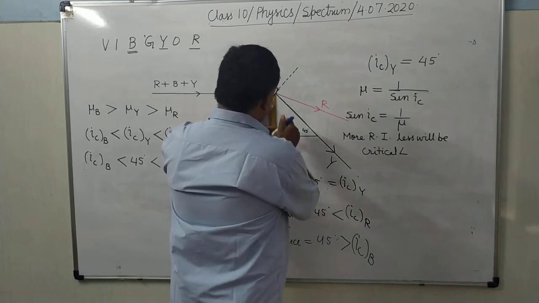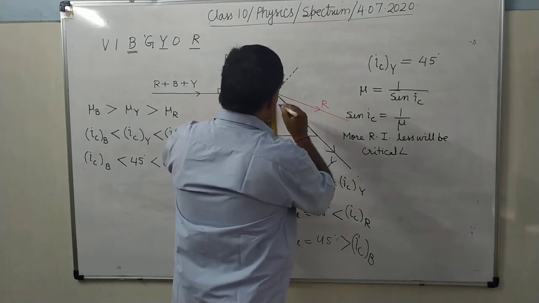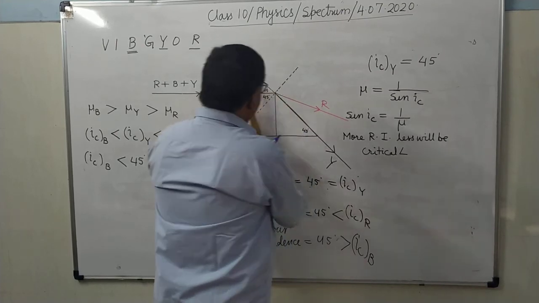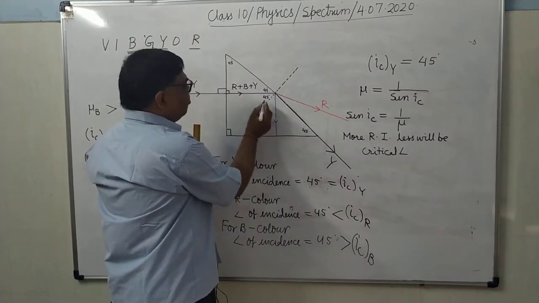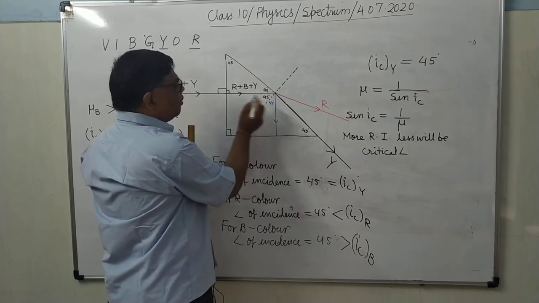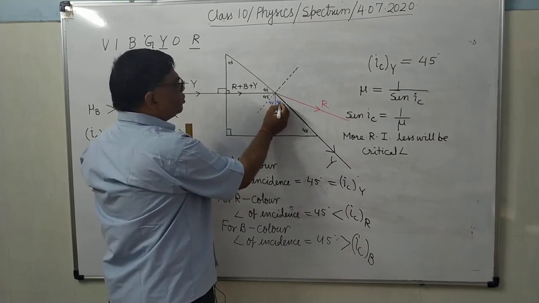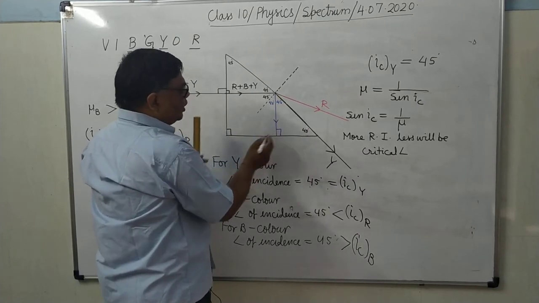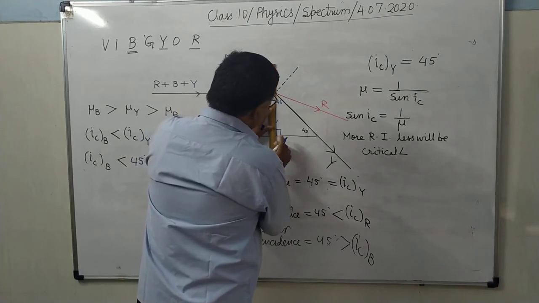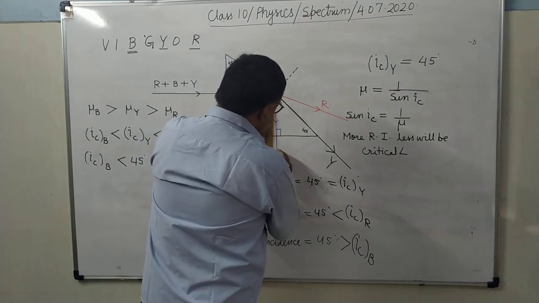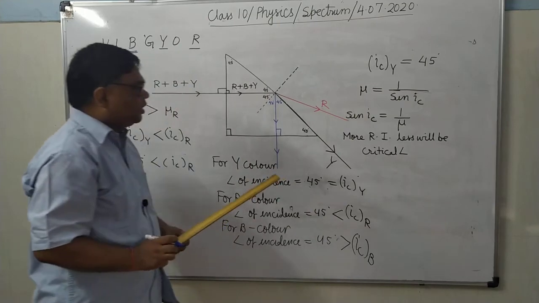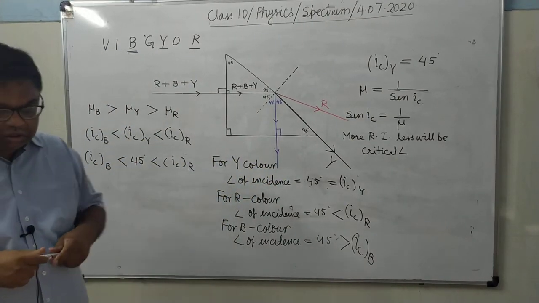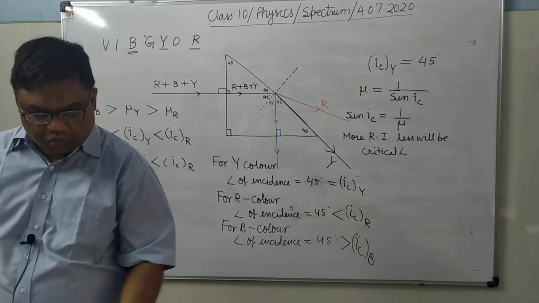Laws of reflection, so you can see here, this blue color light will go this way, making this angle as 45. This is 45, so this will also be 45. 45, 45, 90, so this will be 90. Therefore it will pass undeviated. Here it is passing undeviated. It's clear?